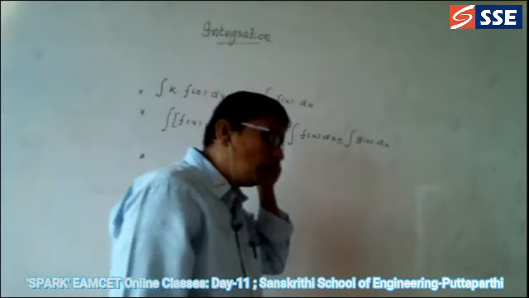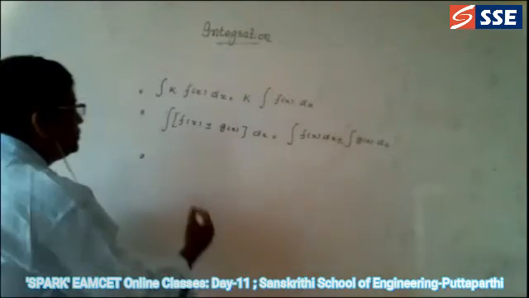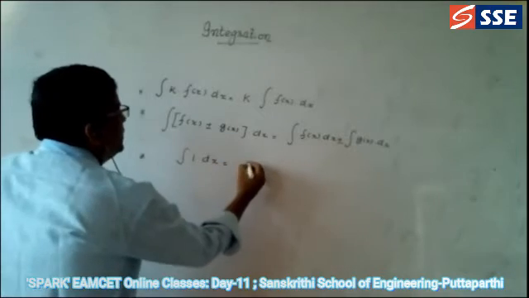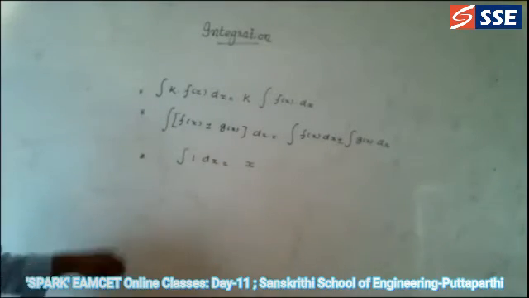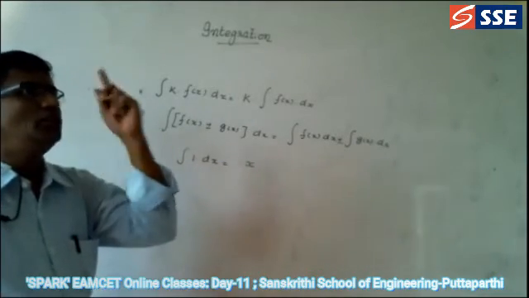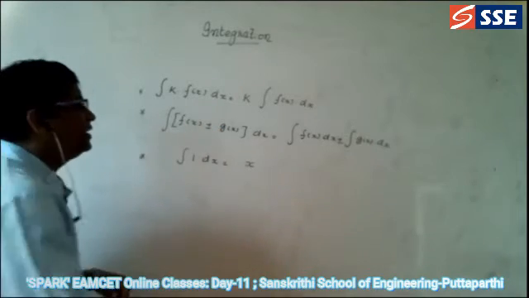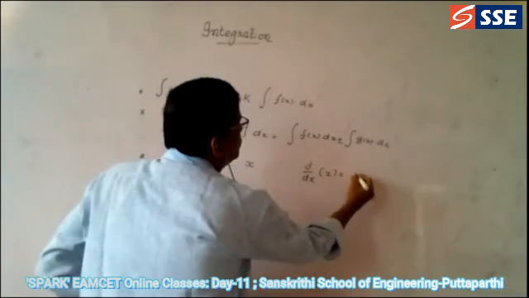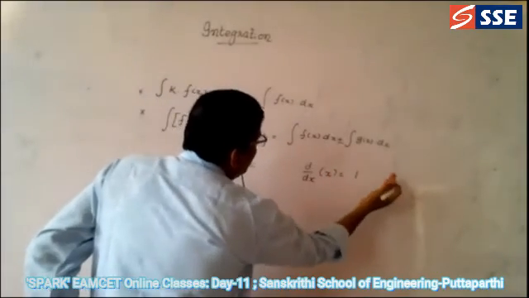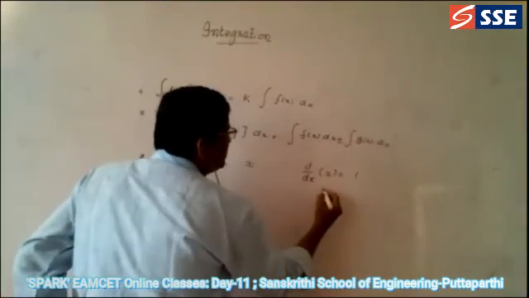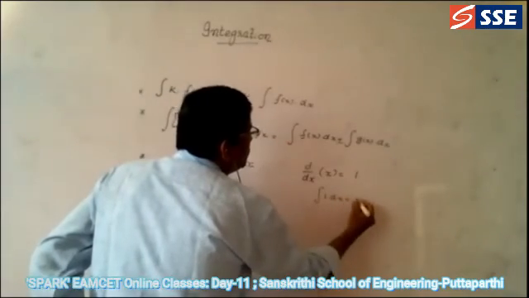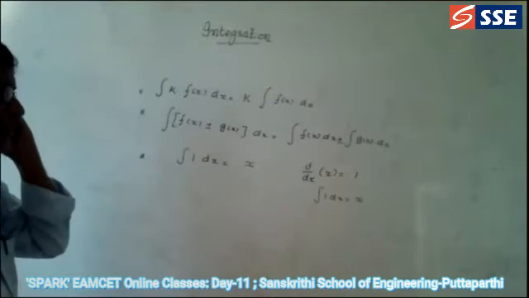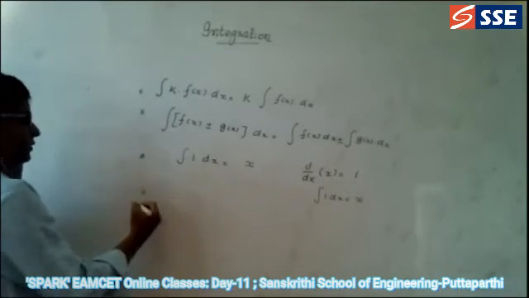Now we will go for one more integration: integration of 1 dx is equal to x. Why? Because differentiation of x with respect to x is equal to 1. That's why integration of 1 is x. We are already familiar that differentiation of x is equal to 1, so if you find the integration on the right side, the answer becomes this: integral 1 dx is equal to x. Like that we are going to write the answer.